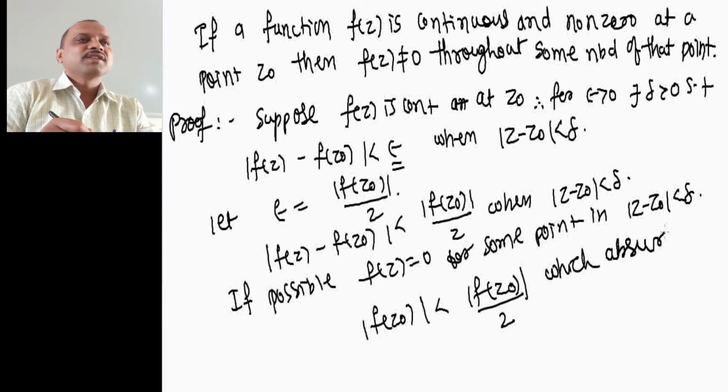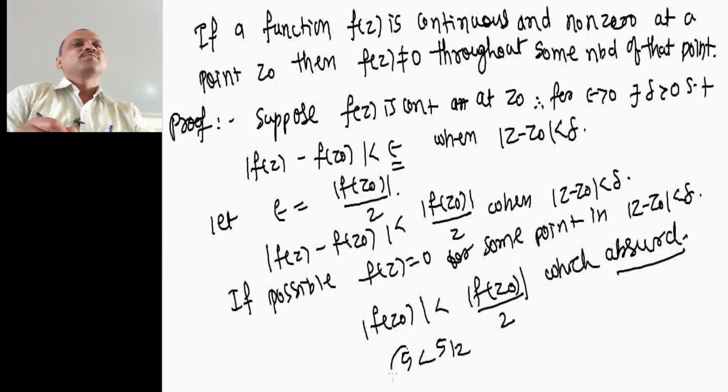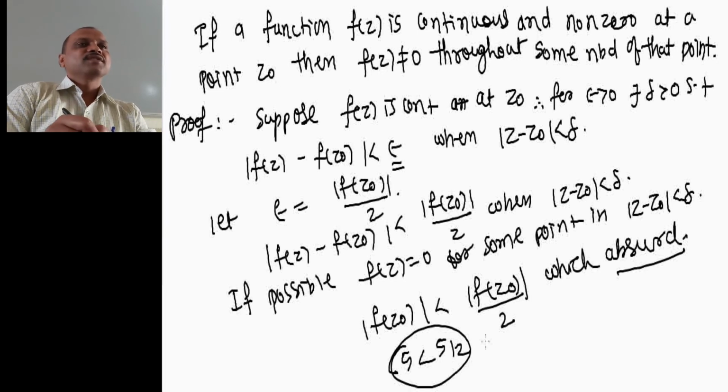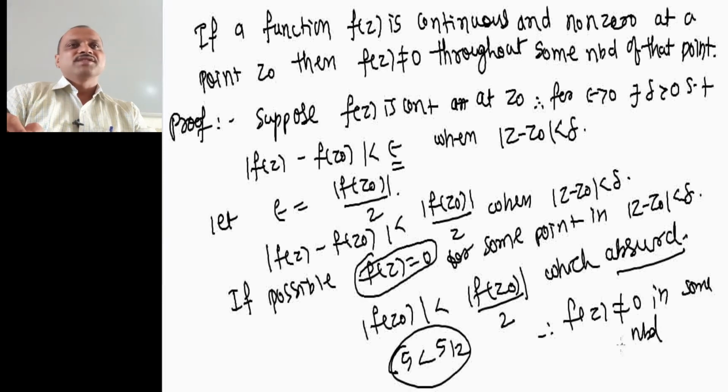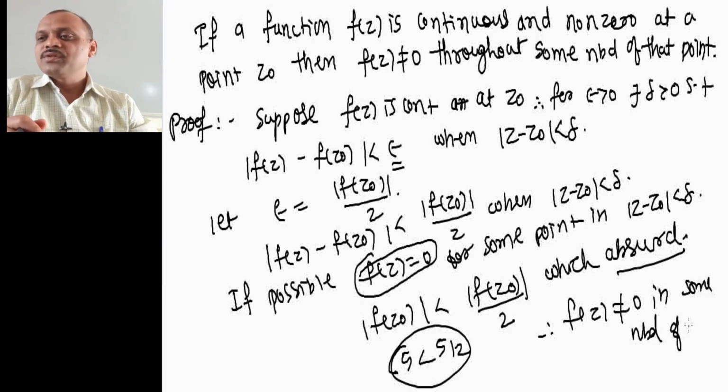That means we are saying 5 is less than 5 by 2, like this. This is quite impossible, and therefore this possibility is wrong, that f of z equals 0 for some point. So therefore f of z is not equal to 0 in the neighborhood of z0.